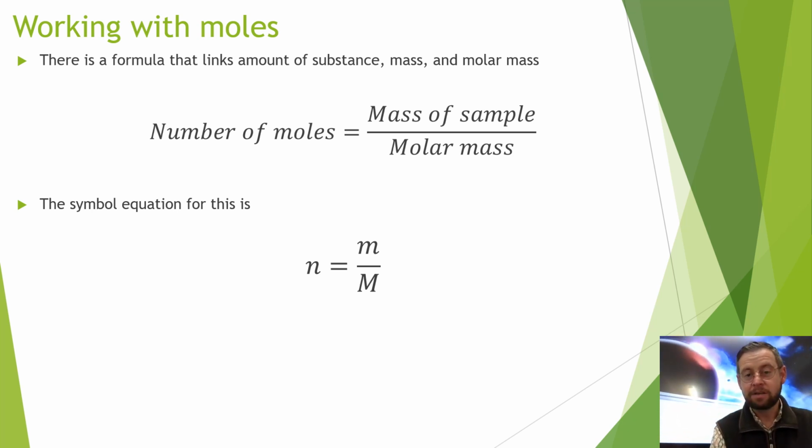That would give us the number of moles. Now we're going to use this, so you need to make sure that you know how. Chapter 13 contains 12 distinct different calculations, and nearly all of them use this formula at some part. So get used to it.